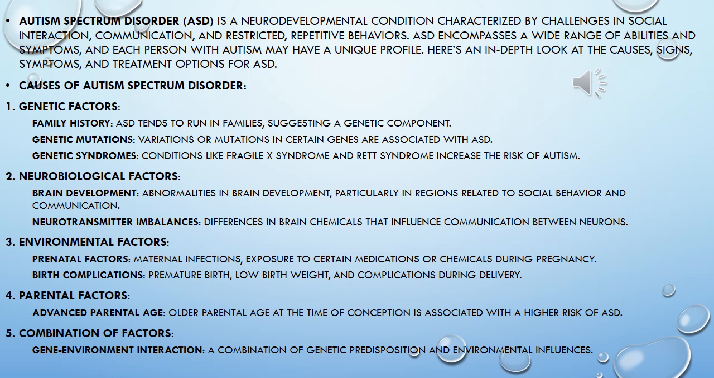Causes of Autism Spectrum Disorder. 1. Genetic factors. Family history. ASD tends to run in families, suggesting a genetic component. Genetic mutations. Variations or mutations in certain genes are associated with ASD. Genetic syndromes. Conditions like Fragile X syndrome and Rett syndrome increase the risk of autism.